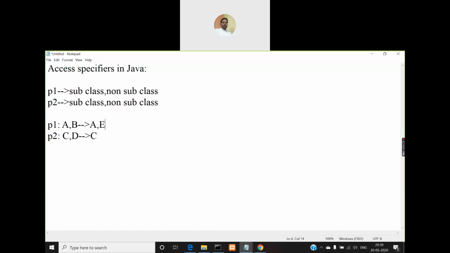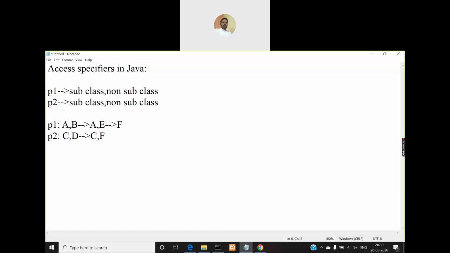Okay, so this is a subclass for, say for example, F in package P2. So I'll create F here, and for this F I created a subclass in P1. So what do you understand from this?